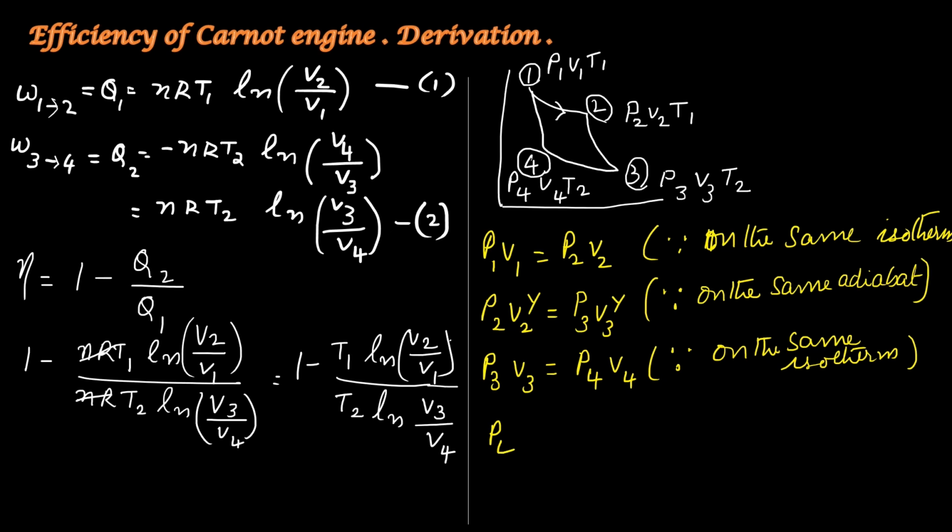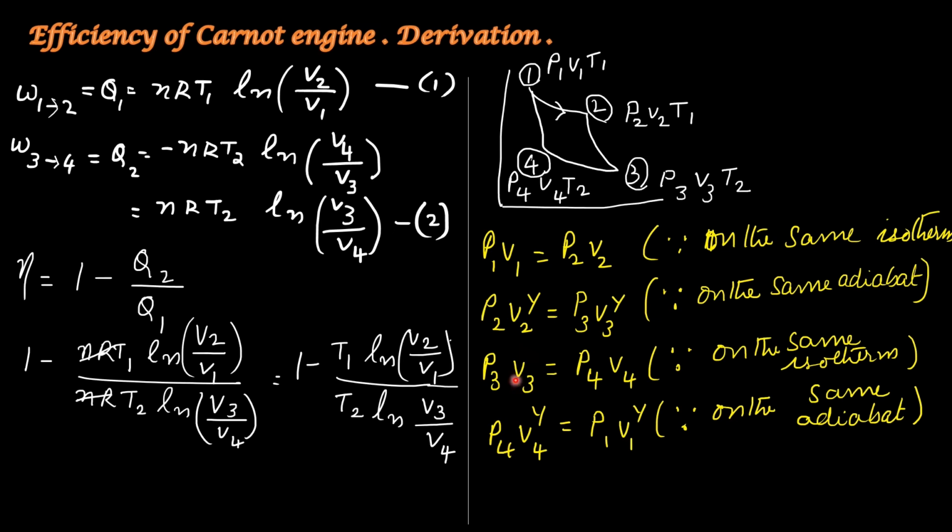And for the last step, P4 V4 raised to gamma is equal to P1 V1 raised to gamma because they lie on the same adiabat. Now we have four equations here. The product of the left hand side of these four equations will be equal to the product of the right hand side of these equations.